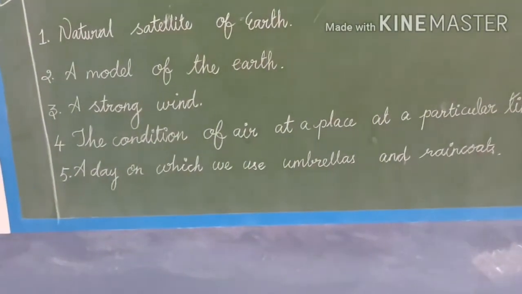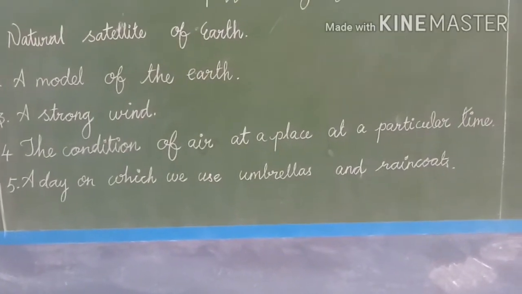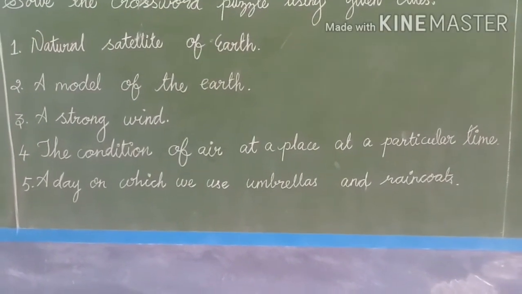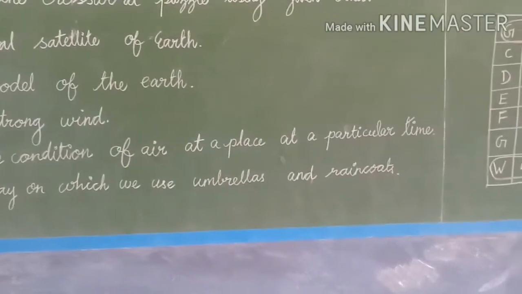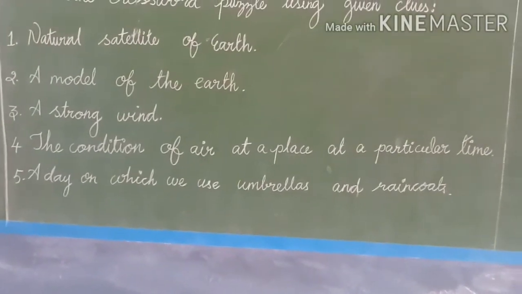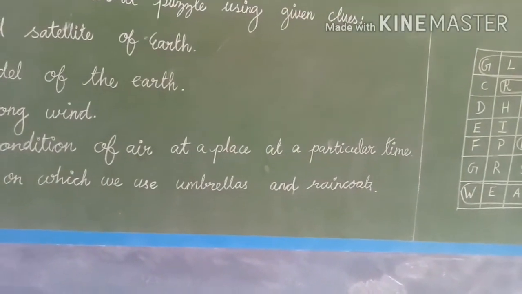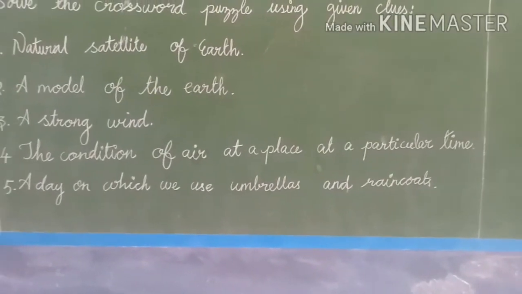The third clue, a strong wind, is storm. The fourth clue, the condition of air at a place at a particular time, is weather. And the fifth one, a day on which we use umbrellas and raincoats, is rainy.